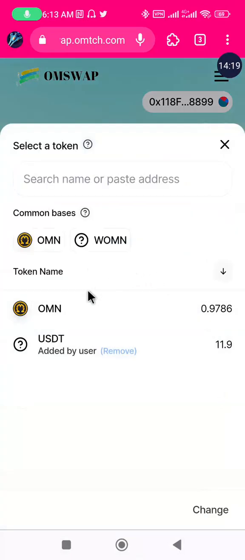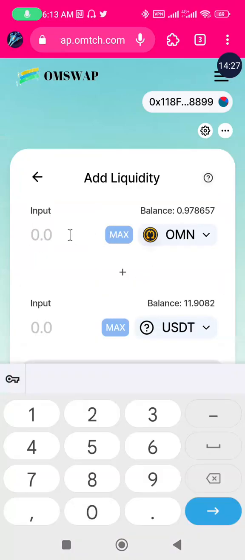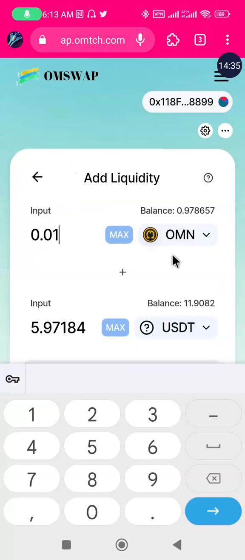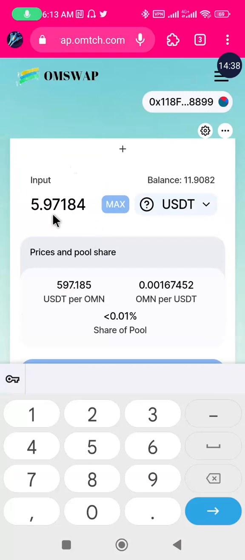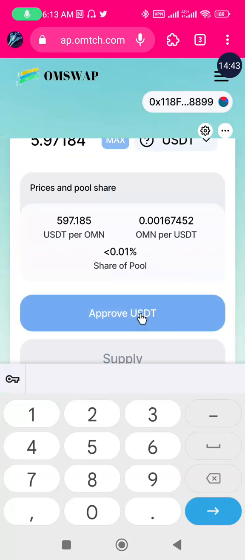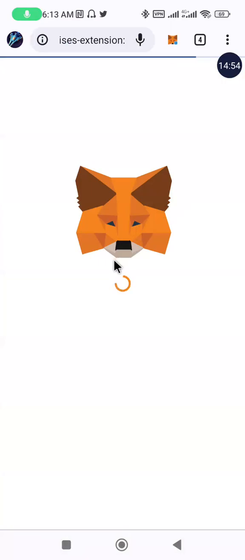Then we are going to still use the USDT to add the liquidity. So you enter the amount you want to add. Let's add 0.01. So once you enter the amount on the slot for the Omega, the equivalent will pop up on the USDC spot as well. So once that is done, we click on approve USDC, and to send the transaction to our Metamask for us to approve it.